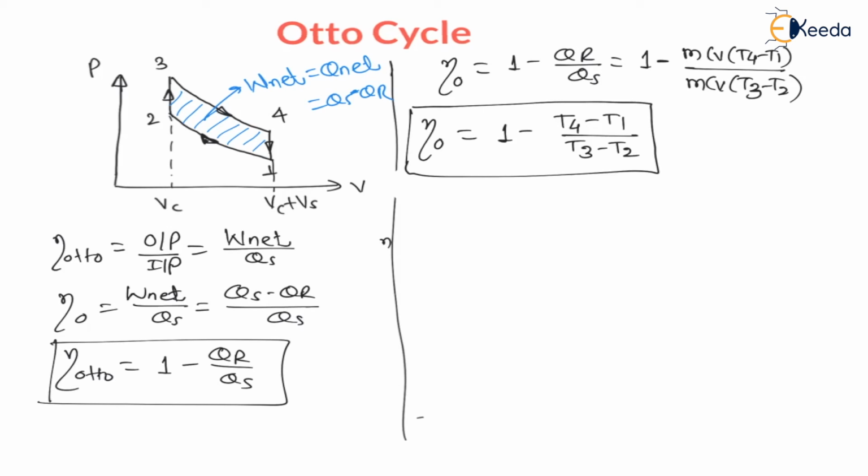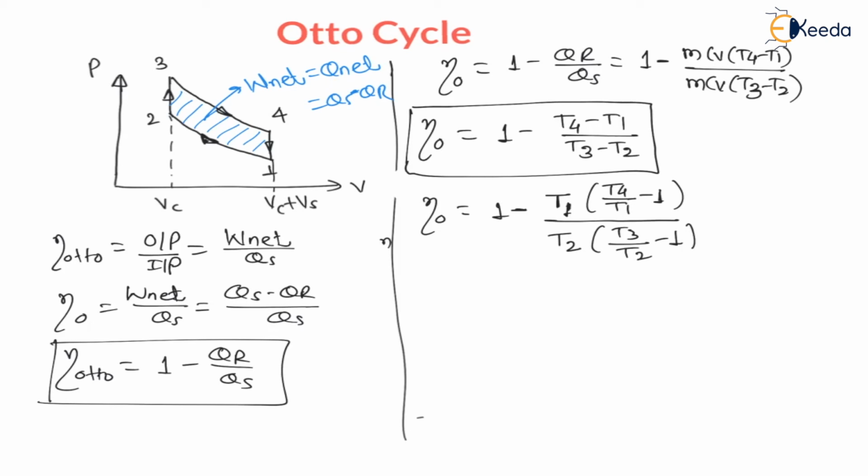Now let us rearrange the terms. Efficiency of Otto cycle is equal to 1 minus, from the numerator I will take T1 common, so in bracket T4 divided by T1 minus 1, divided by, from the denominator I will take T2 common, so in bracket T3 divided by T2 minus 1. This is how it will come.